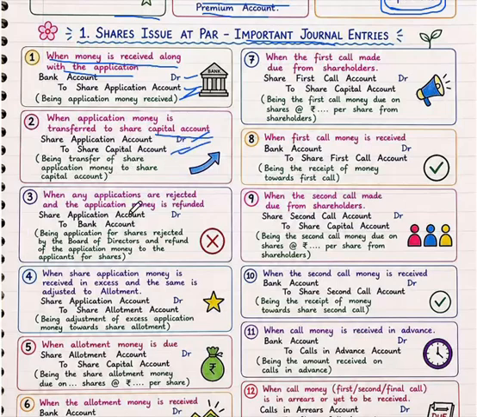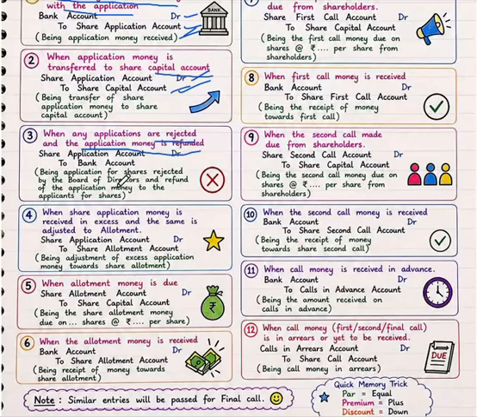Next, the third entry is when any applications are rejected and the application money is refunded. In some cases, some applications are rejected, and the money that came through the applications should be returned or refunded to the applicants. So in that case, the entry is share application account debit to bank account. Why? Because we are returning their amount.